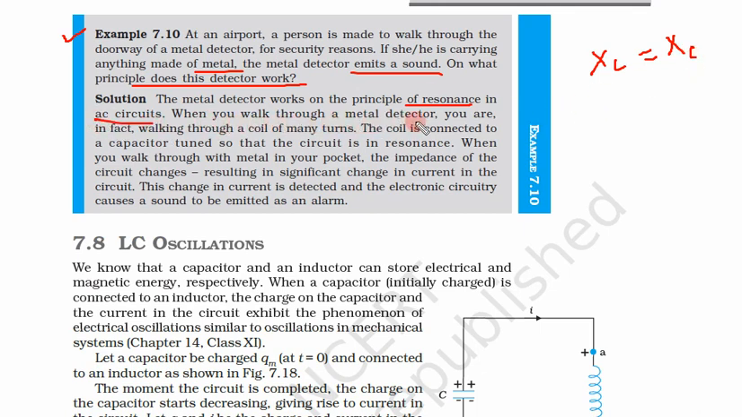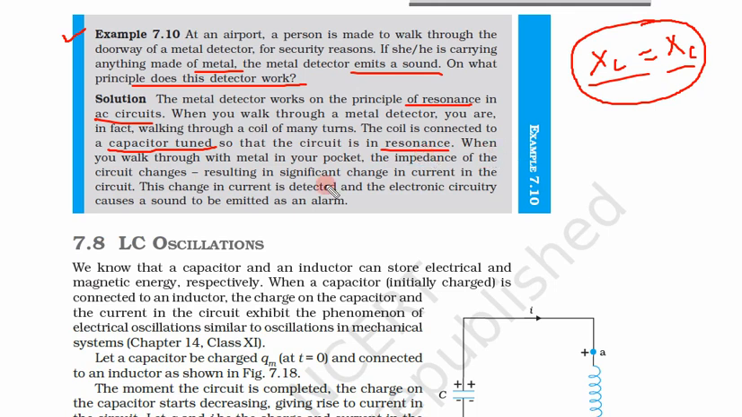When you walk through a metal detector, you are in fact walking through a coil of many turns. So there is a coil which has many turns. The coil is connected to a tuned capacitor. So the coil is connected to a suitable capacitor. That means in suitable condition this XL and XC both are equal. Capacitor tuned means a capacitor of appropriate capacitance. So the circuit is in resonance.